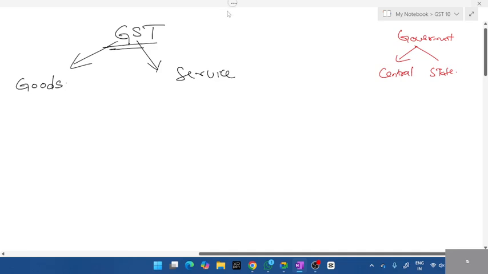Each state is governed by a chief minister, the state chief minister. Central is the prime minister. So goods and service: whether central or state, this formula is the same. The concept is the same. So goods is nothing but a physical item.